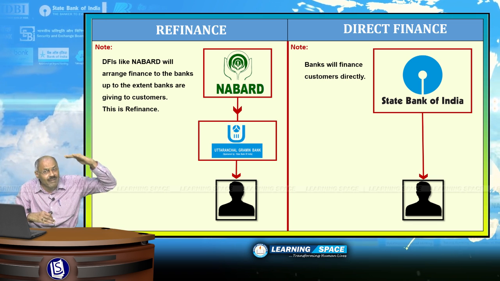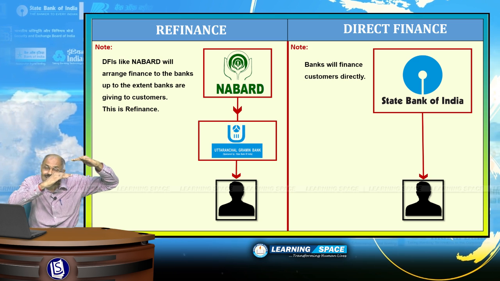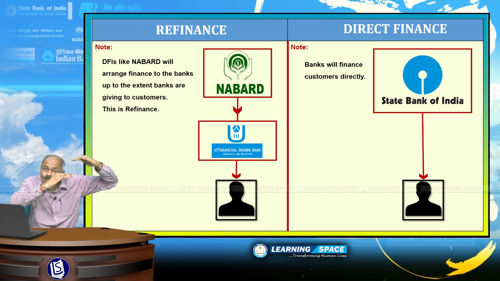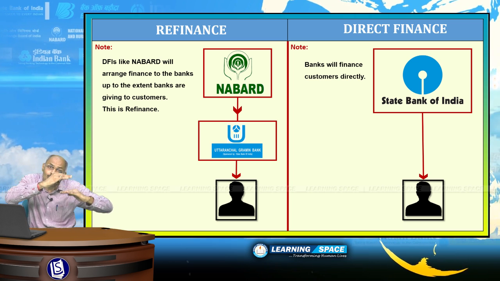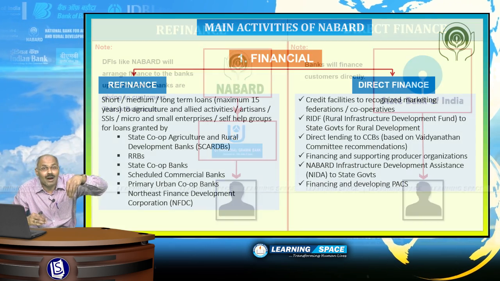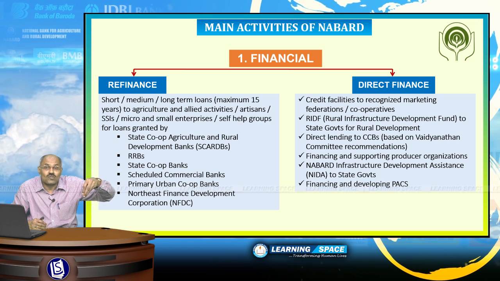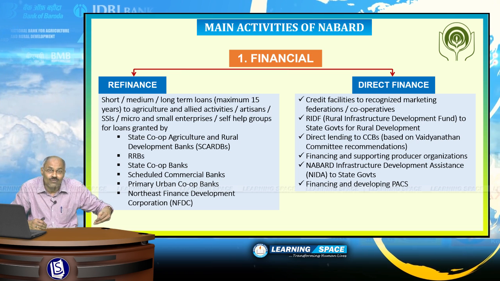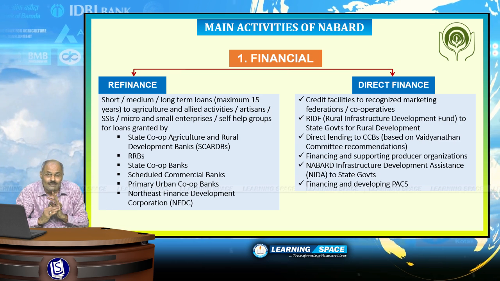Refinance is when a development financial institution arranges low-cost finance to intermediaries. In this case, they are banks and cooperative institutions, and in turn they will pass on the benefit to the customers. So the main purpose of NABARD is refinance, that is, loans of maximum tenure of 15 years to agriculture and other allied activities.